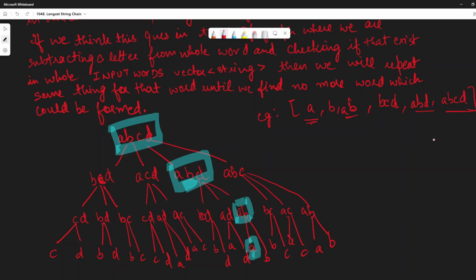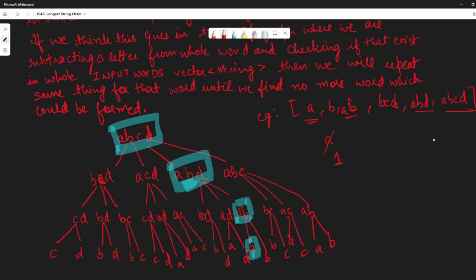So if we are given this A, right? When there is A, even if we delete A, there is nothing, no other word would be left, right? So we are only left with the option that we will add 1 to our unordered map.